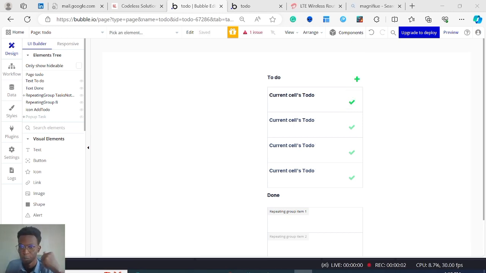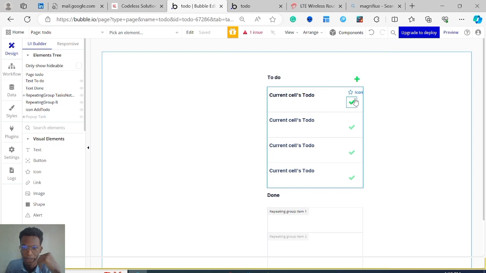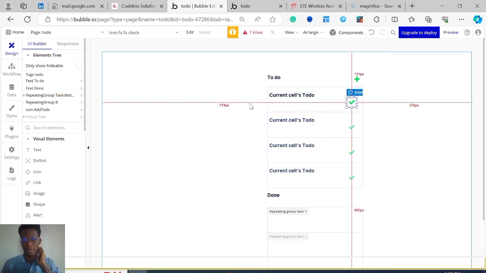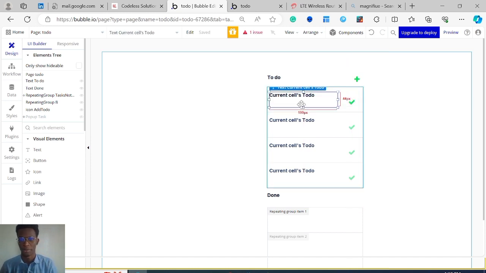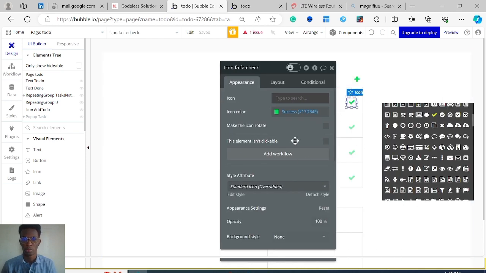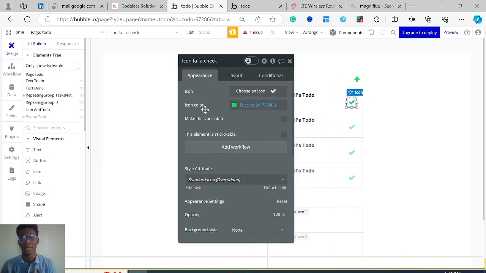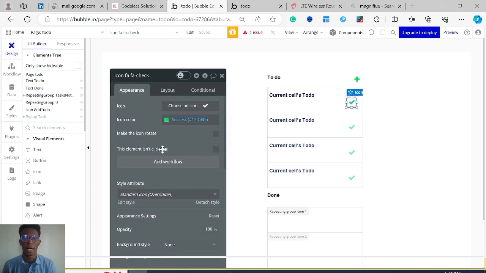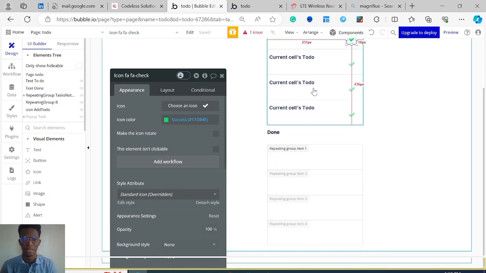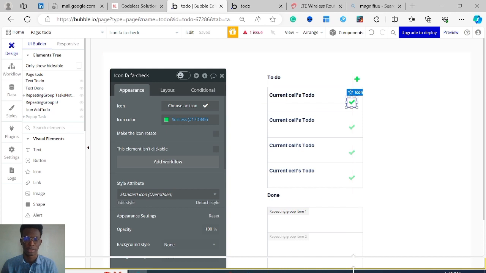Alright, so to complete that, we've never been able to resolve that. To complete our to-do app, let me just say the third phase, we're going to be adding a workflow on this button so that when you click on it, it's going to make this task come here.